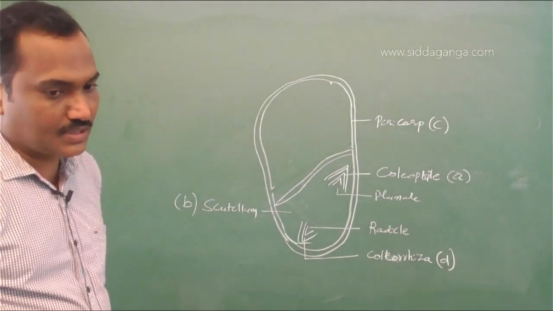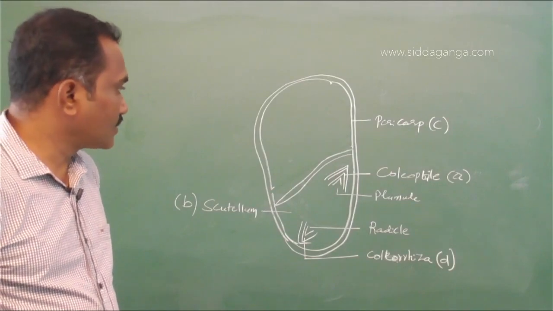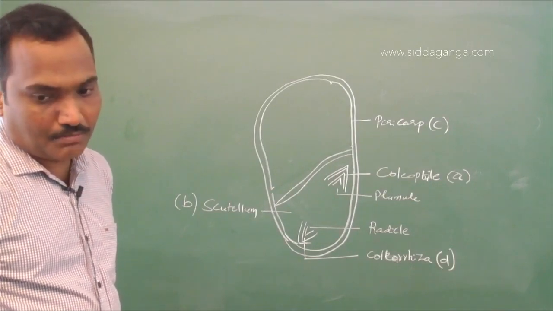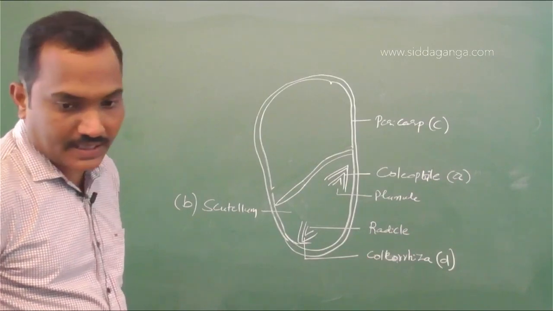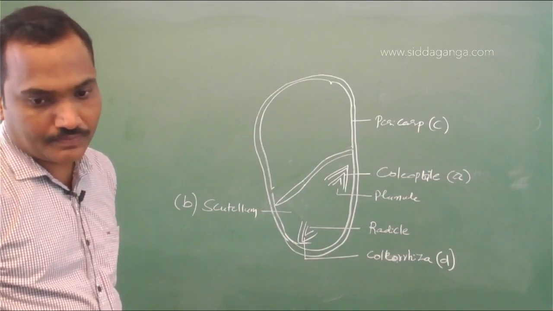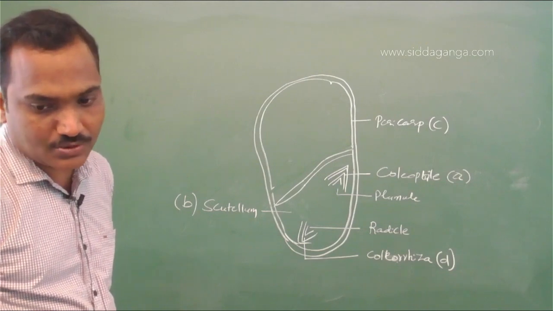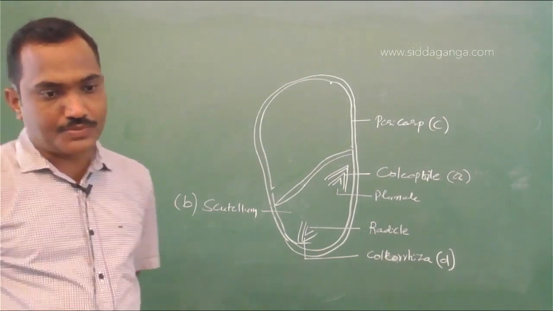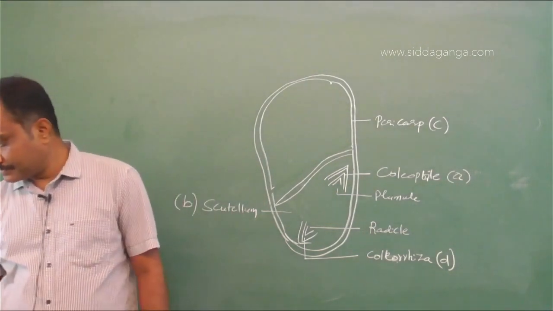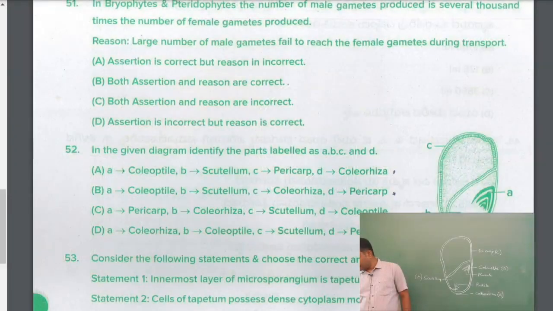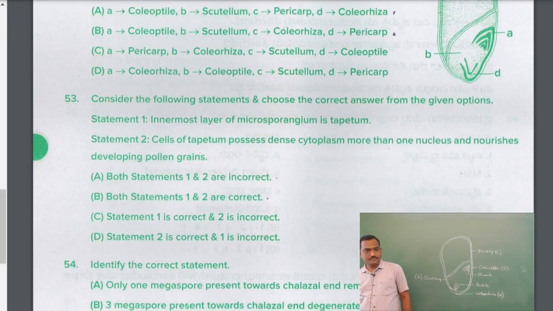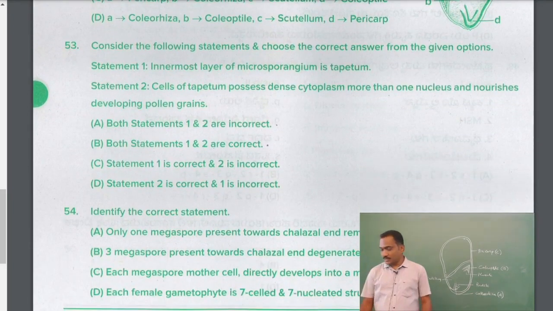So what's the answer here? A is coleoptile, B is scutellum, C is pericarp, D is coleorhiza. So option A. Next question.